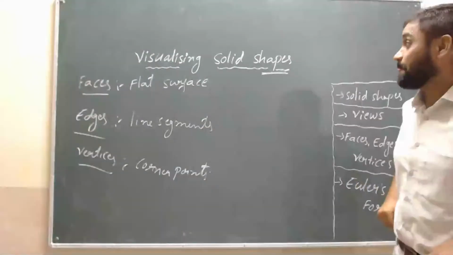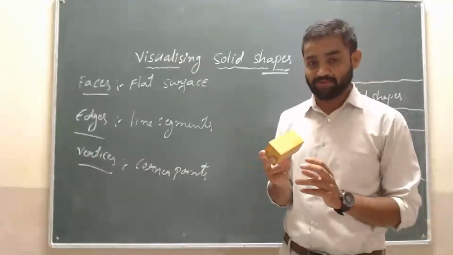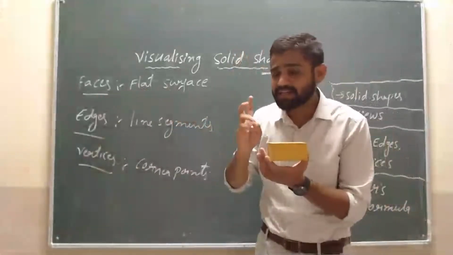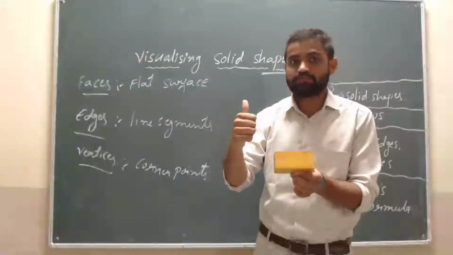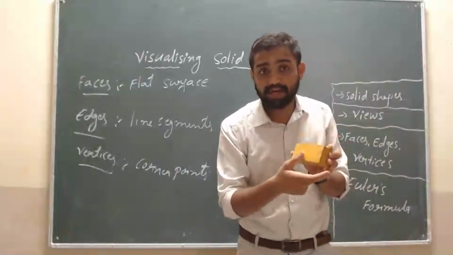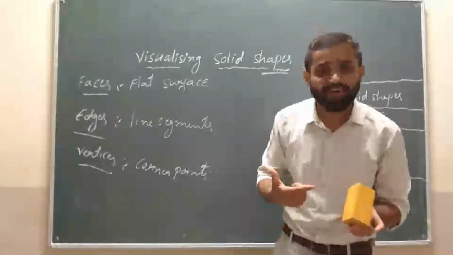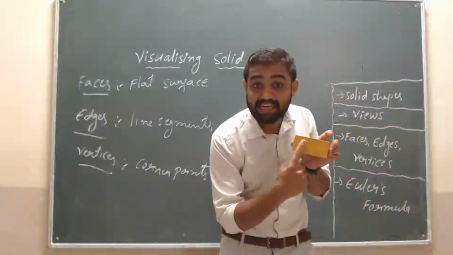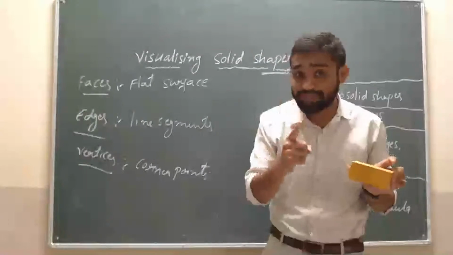In a solid shape, let us take this one as a solid shape, students. What is meant by faces? The flat surfaces. Is this flat? Yes. And this is also flat? Sure. These are called faces, students. The flat surfaces are called faces. Are you getting my point?